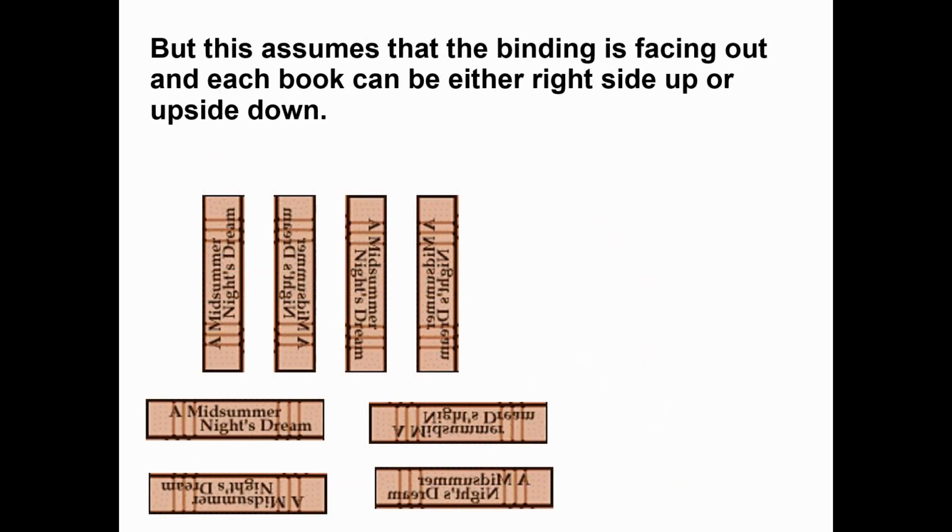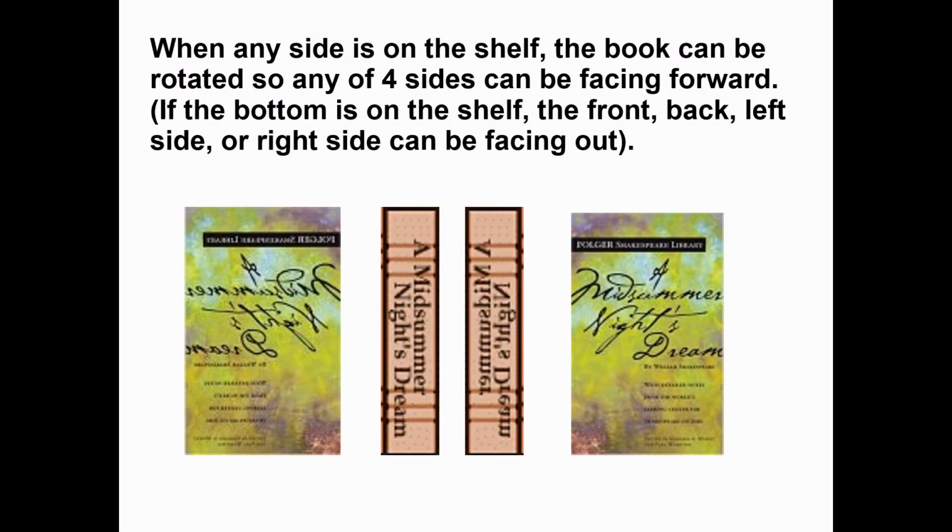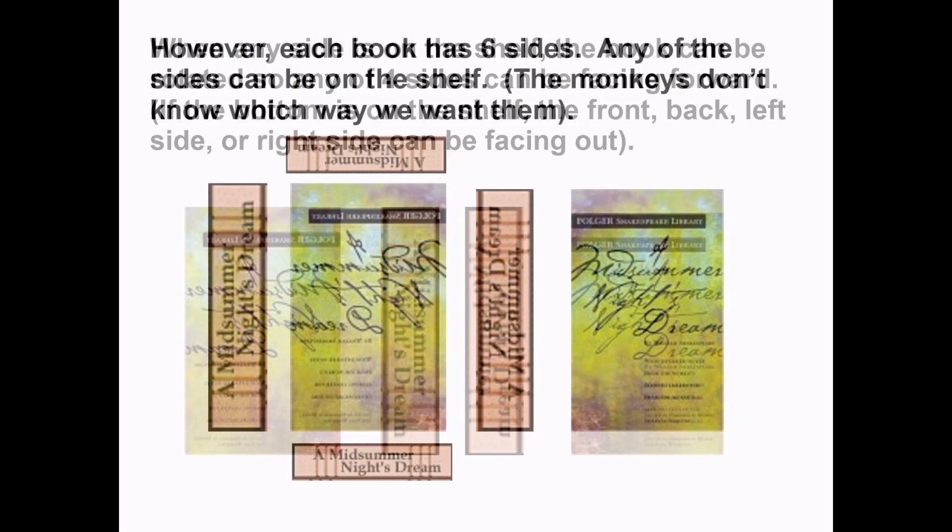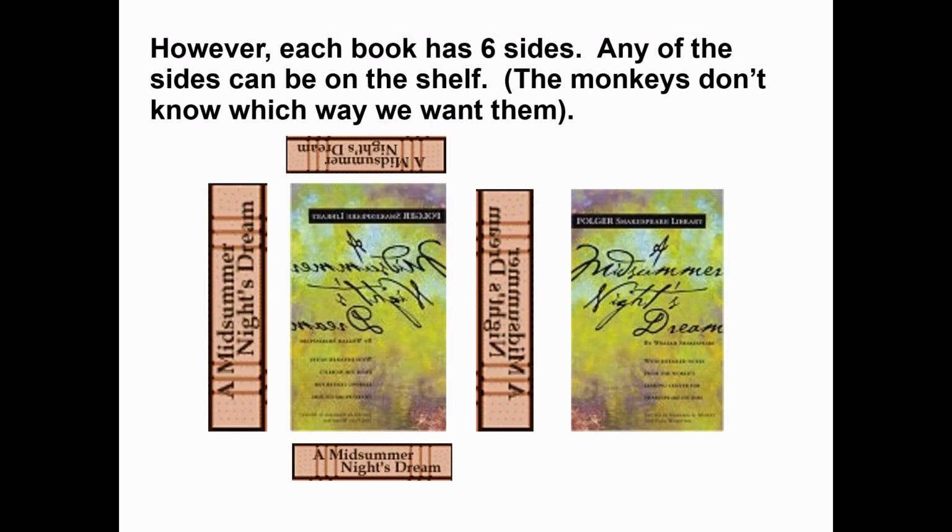This assumes that the binding is already facing out and each book can only be either right side up or upside down. When the books are right side up, any side could be facing forward: the front of the book, the back, the binding, or the binding could be inboard with the pages out. And here's the thing, each book has 6 sides. Any of the sides can be on the shelf. The top could be laying on the shelf, the front, the back, the binding, or the opposite of the binding could be laying on the shelf. The monkeys don't know which way we want them, so it'll be by chance if they get it right.